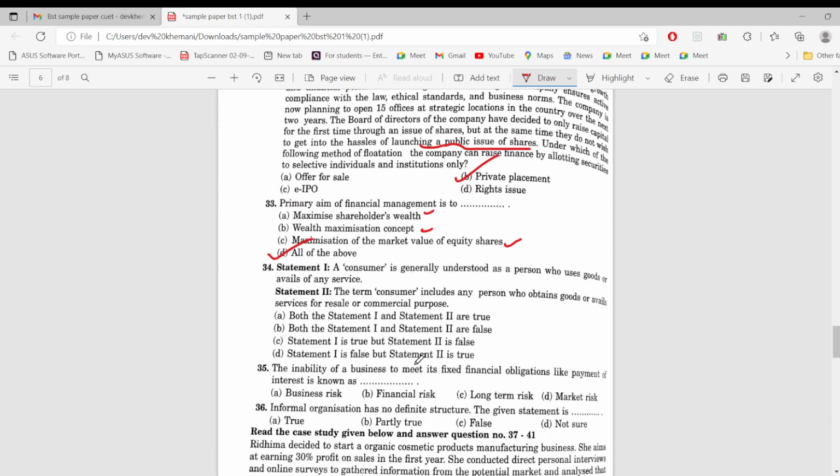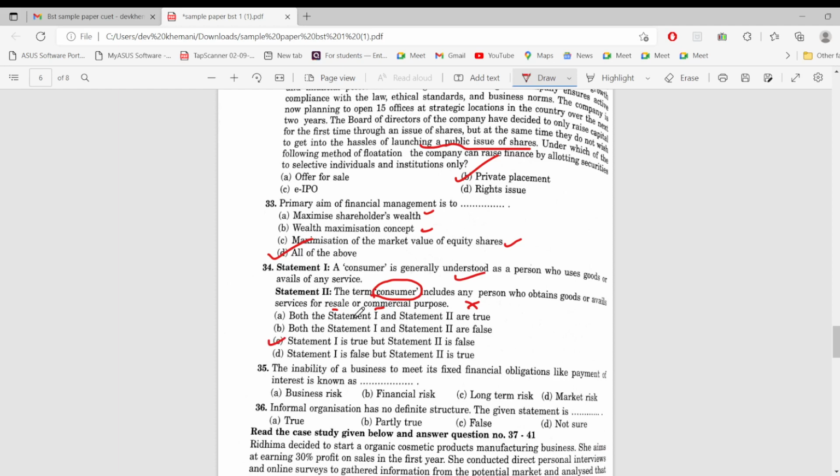A consumer is generally understood as a person who uses goods or avails of any service. The term consumer includes any person who obtains goods or avails service for resale or commercial purpose. One minute, I will be raising it. Yeah. Not for a resale purpose. If you would use for resale or commercial purpose, then you would not be considered as consumer. So statement 2 is incorrect. Statement 1 is correct. So yeah, option C would be the appropriate answer.